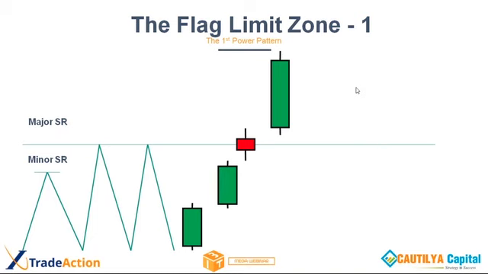There are 3 things here. Number 1, price approached the SR line with a lot of momentum. Price formed a base at the SR line, and price left the SR line with a lot of momentum.